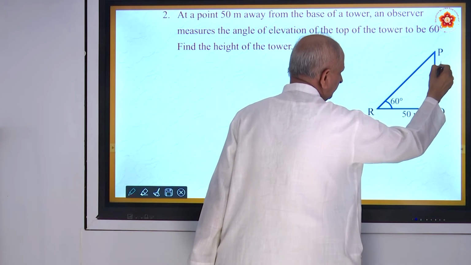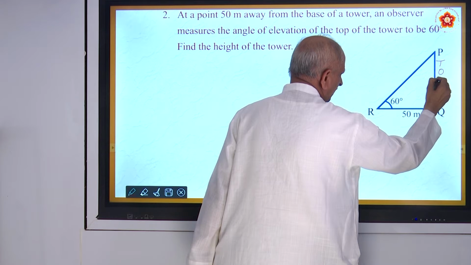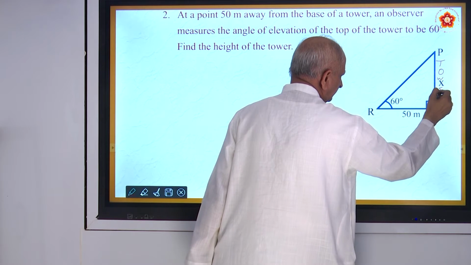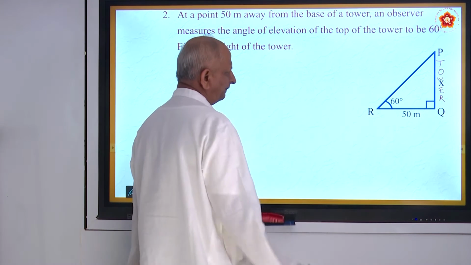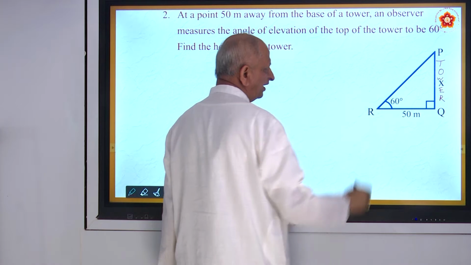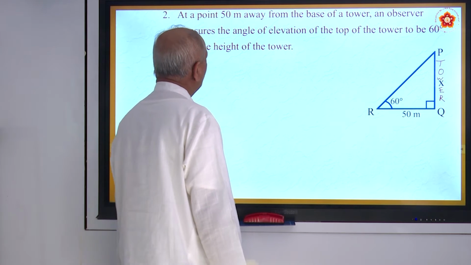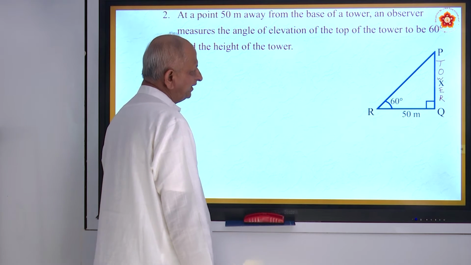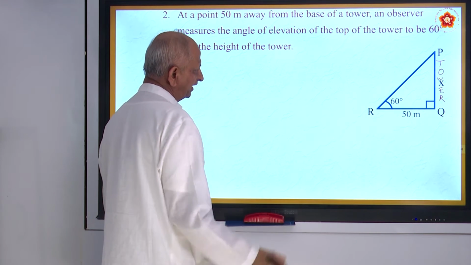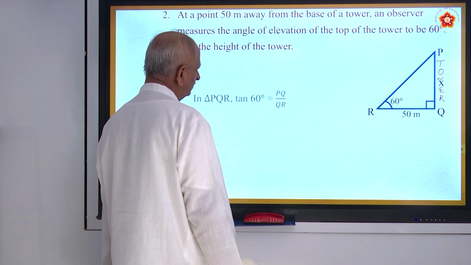This is called the angle of elevation. Now the question is, find the height of the tower. We call it x or h, you can call it either.